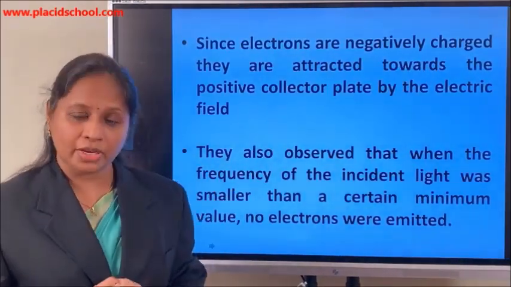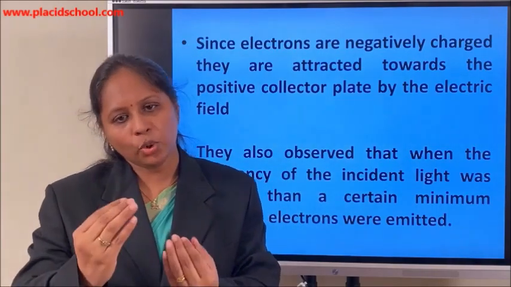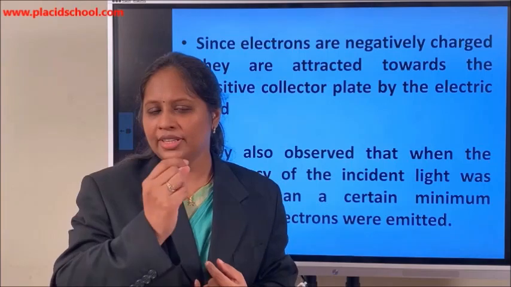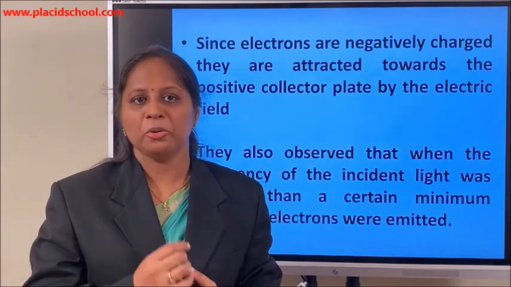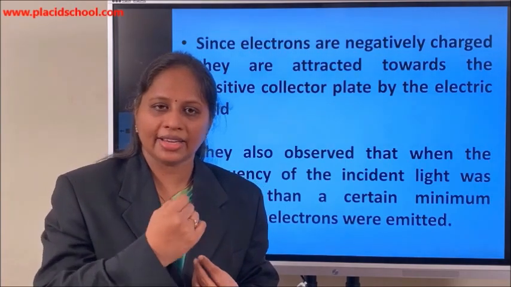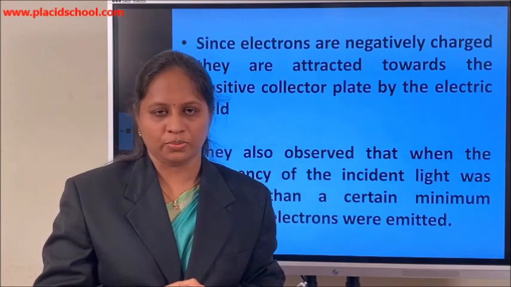Then another important observation they made while doing these experiments is that even though we allow light to fall on the metal surface, this emission of electrons will happen only above a particular frequency. When the frequency of the incident light is lower than that frequency, no photoelectric emission was observed.